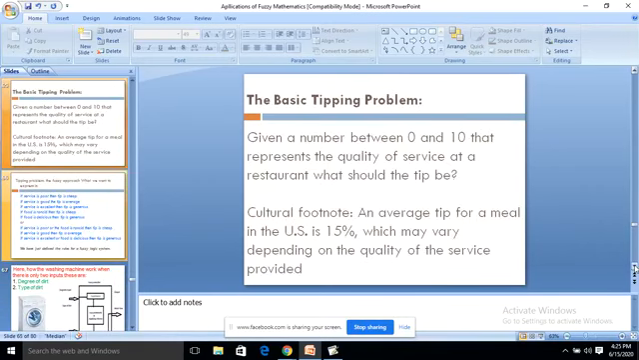The basic tipping problem is another problem. Given a number between 0 and 10 that represents the quality of service at a restaurant, what should the tip be? So service was made in a restaurant, and we have to be in a position to give a tip to the waiter. Cultural footnote: an average tip for a meal in the US is 15%, which may vary depending on the quality of service provided.